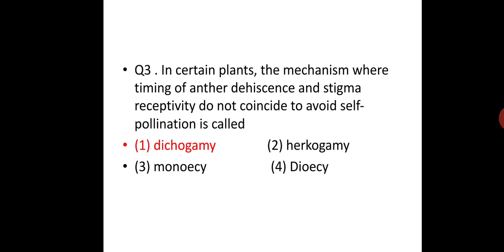In certain plants, the mechanism where the timing of anther dehiscence and stigma receptivity do not coincide, to avoid self-pollination, is called dichogamy.